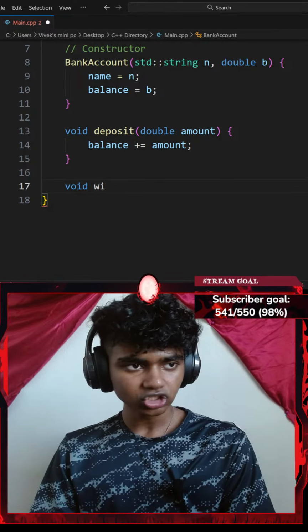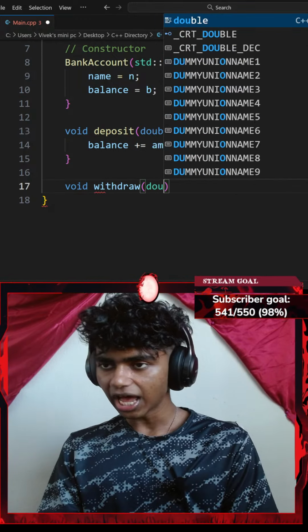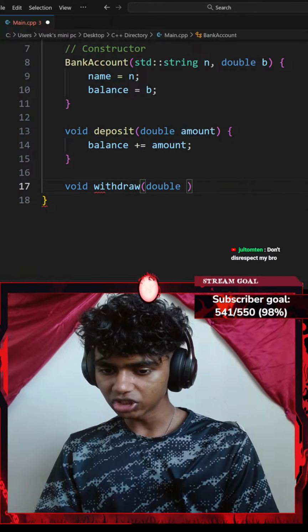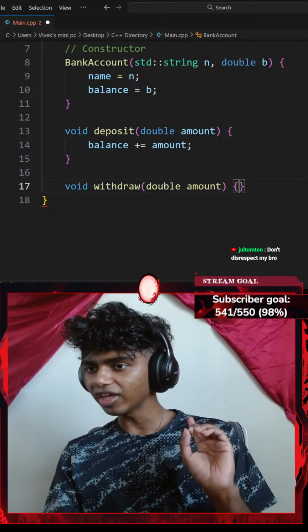Okay, let's go with withdraw. There we go. And then I'll add a pair of parentheses and maybe add a parameter of double, which is going to be an amount. Okay, and then let's go with a pair of curly braces.